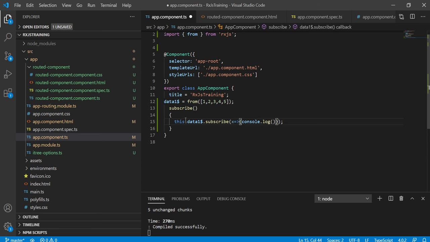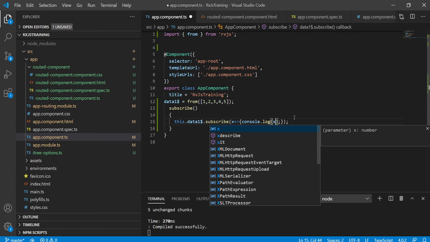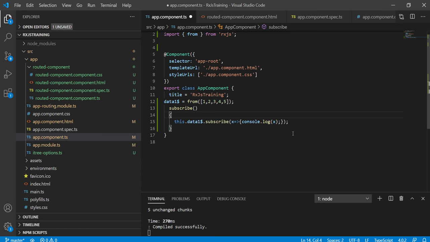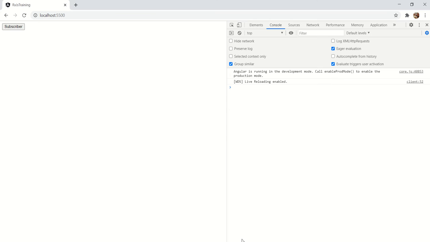It will just write the value to the console. If you want, we can also write the error notification and complete notification callbacks. Those are optional, no need to write them every time. Let's see the output now. When I click on this, those 5 values will be generated.